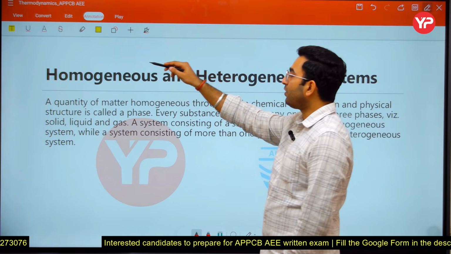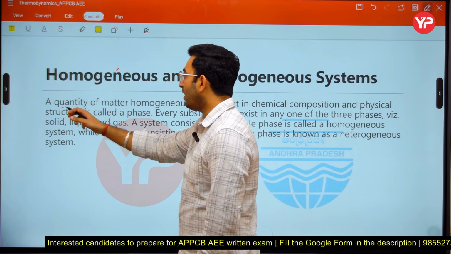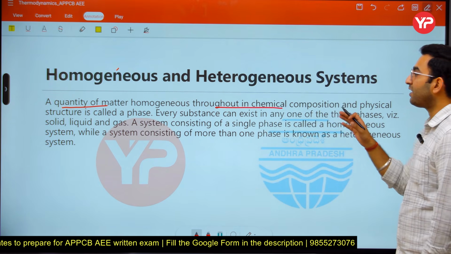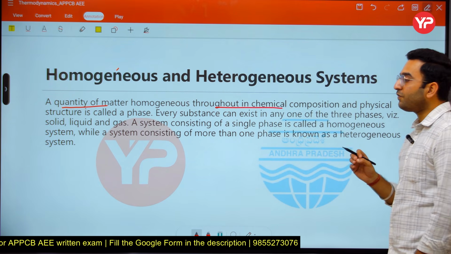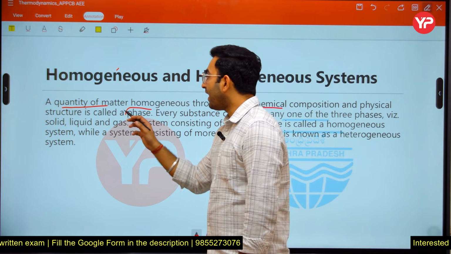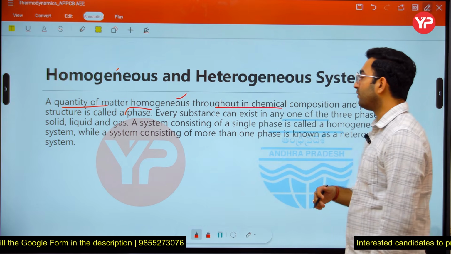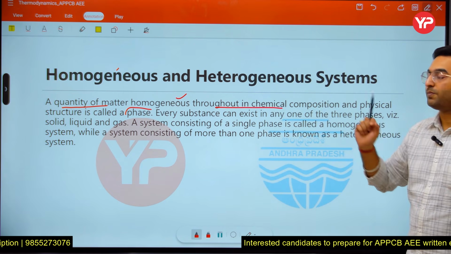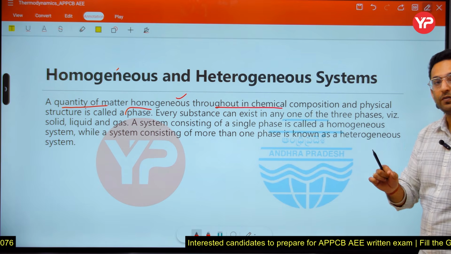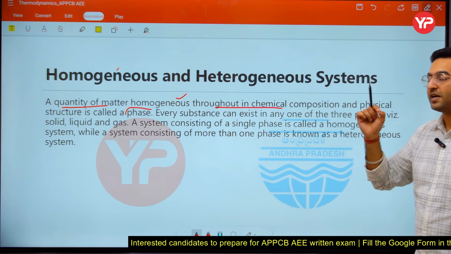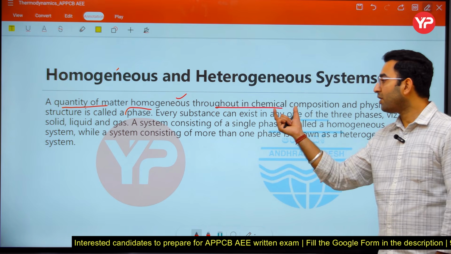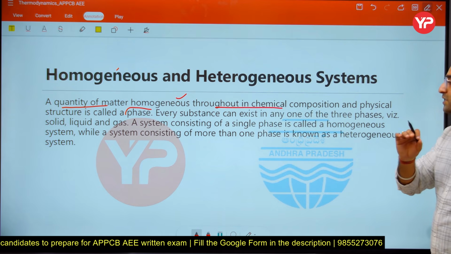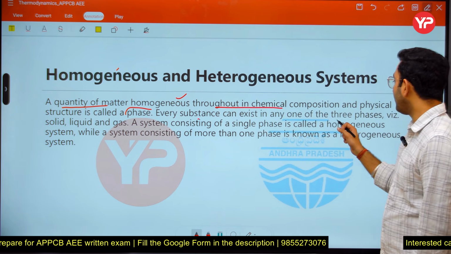So what is the meaning of homogeneous here? You can just see the definition here. A quantity of matter homogeneous throughout in chemical composition and physical structure is called a phase. First of all, what is the meaning of phase? Any quantity of matter which is homogeneous in chemical composition and physical structure is known as a particular phase. For example, water in the liquid state is going to be considered as a liquid phase, because it has the same chemical composition and the same physical structure.